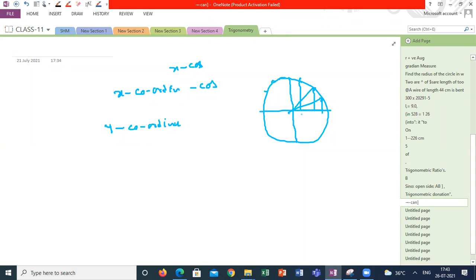See here. For the first 360 degrees, even if it is rotating a second time, the same values are repeating. That means even if my theta value is 360 plus something, I am getting only a single value. I won't get a different value. Suppose I am taking sine of 360 plus 30, that is 390 degrees. How to calculate 390? It has completed one complete revolution. Again, it is coming up to one point here.